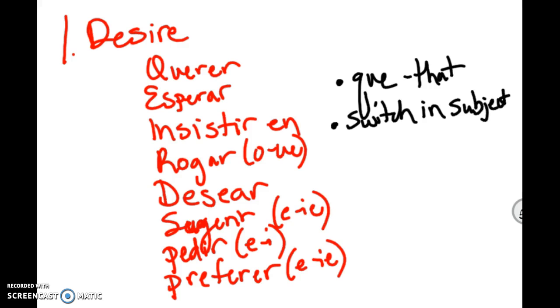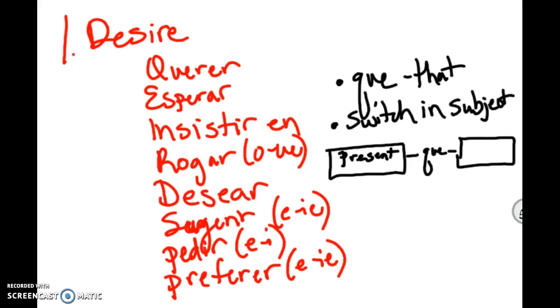So, in all of these cases that we see today, the first part of your sentence is going to be what tense? Present. It's going to be present. And then you'll have the que. And as long as you've switched subjects, what's going to be over here? Subjunctive. But you have to switch subject. So if it's I here, it can't be I over here. Okay? All right, and so in this present area, the first thing we talked about today was verbs of desire.